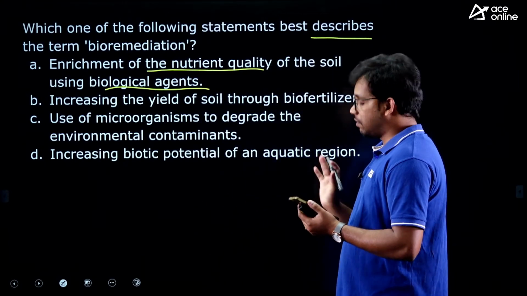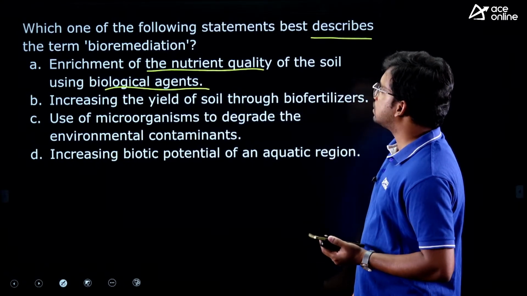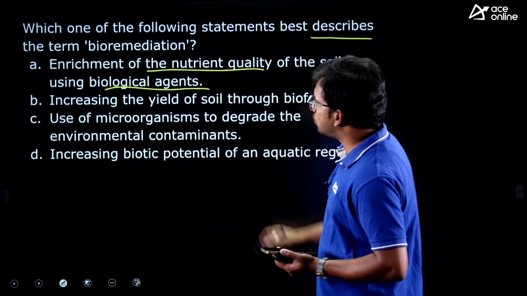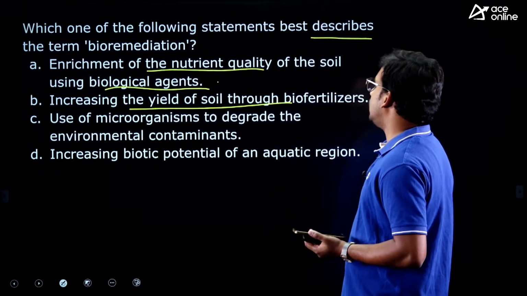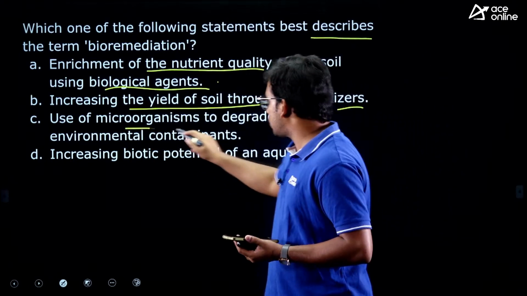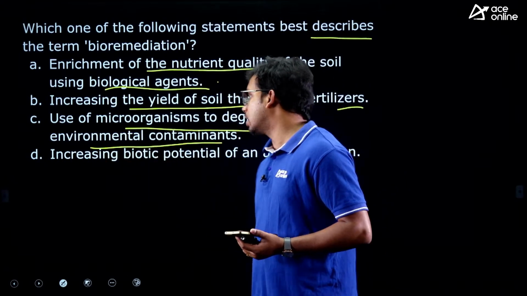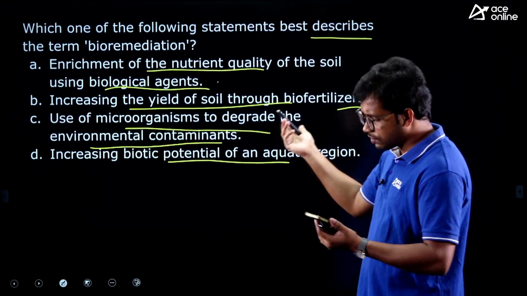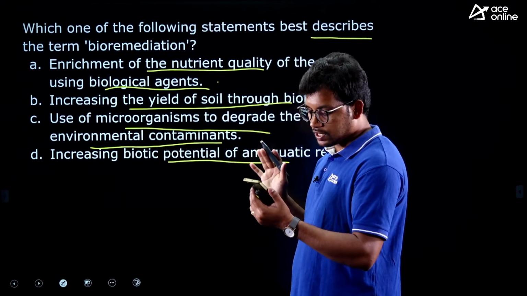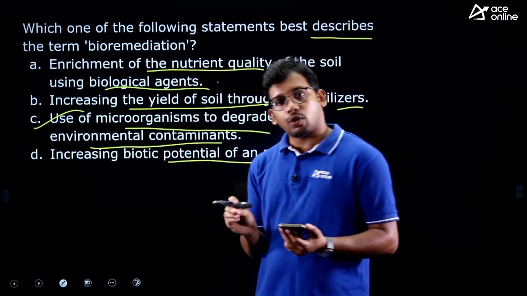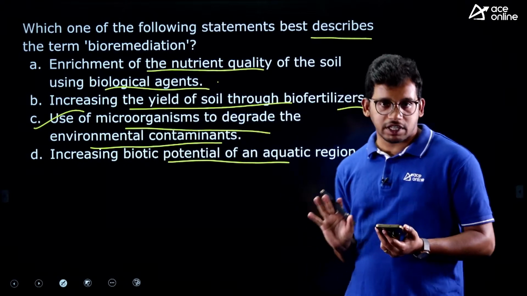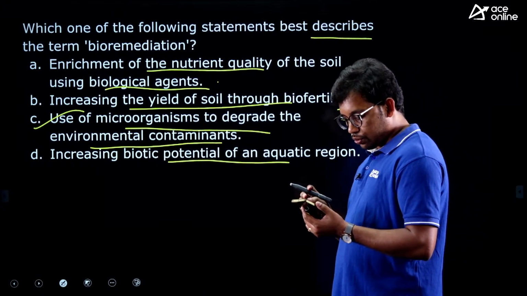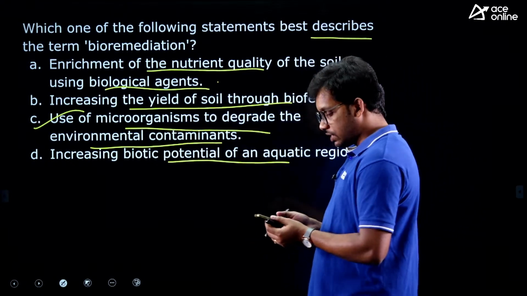Pratham Srivastava, yeah. So which one of the following statements best describes the term bioremediation? Enrichment of nutrient quality of soil using biological agents, increasing the yield of soil through biofertilizers, use of microorganisms to degrade environmental contaminants, increasing biotic potential of an aquatic region. So this is a very direct one. Most of you have answered this correct. Very good. So it is to use microorganisms to capture or reduce the waste in the environment, right? Santosh, Alok, Malini, Sahana, Keshav, Srinath, and Ramya, everyone has answered this correct.